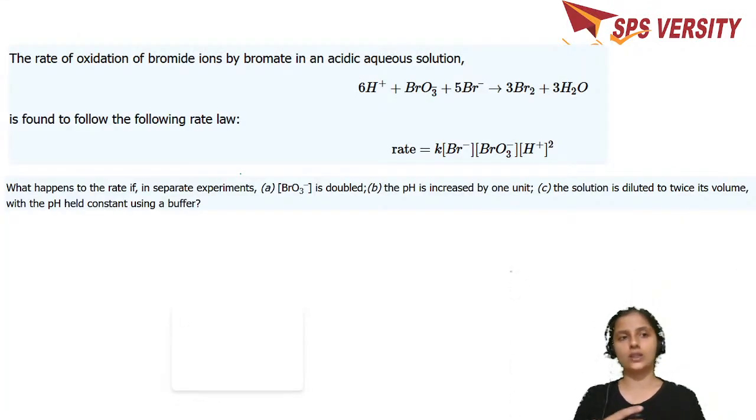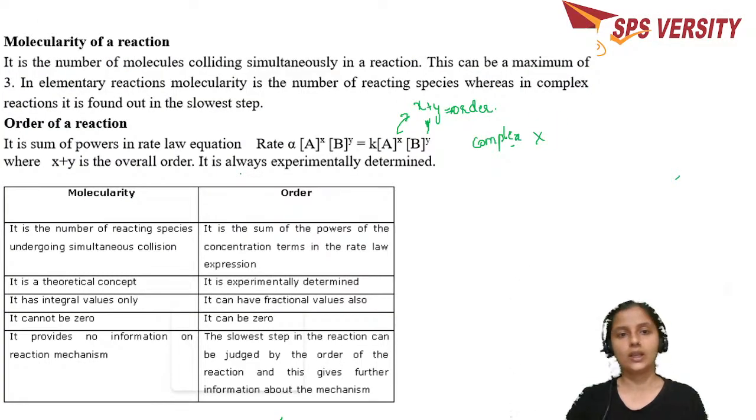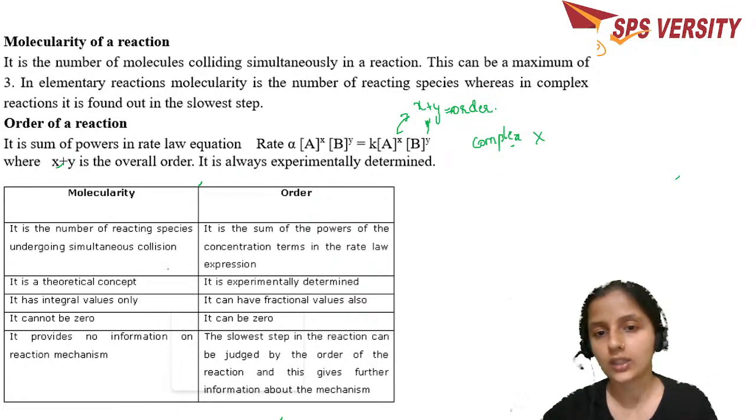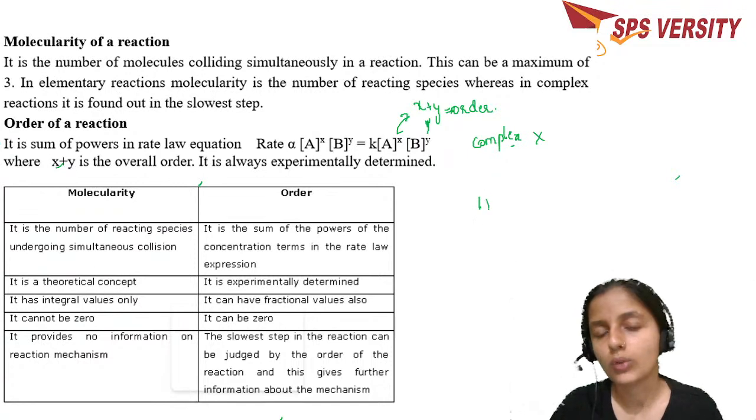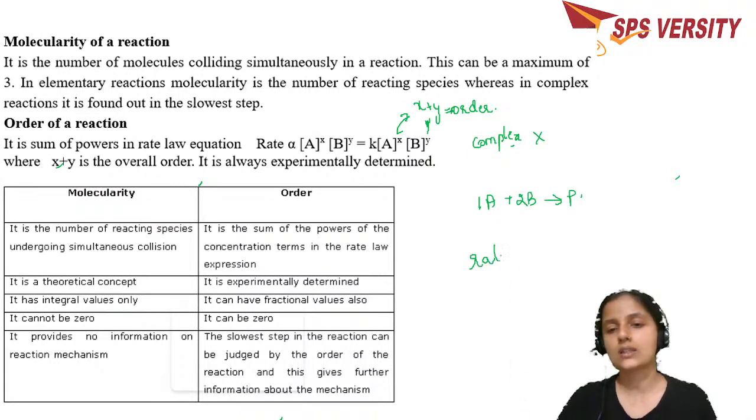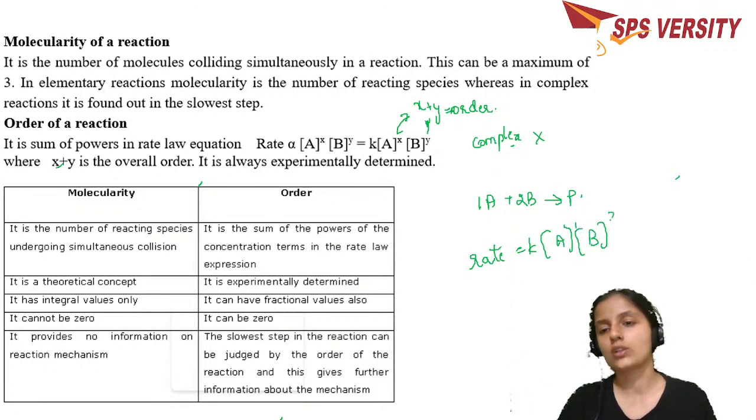We have a question over here. How do you know how to write the order? If you have a particular reaction, 1A plus 2B gives rise to product, then you write rate is equal to K into concentration of A to the power 1, concentration of B to the power 2.